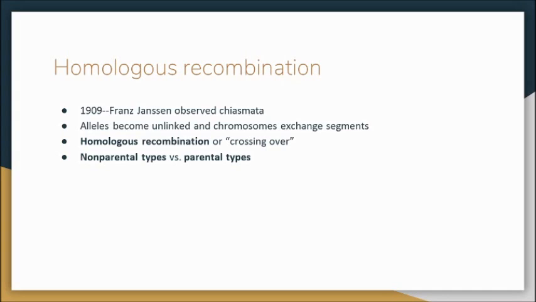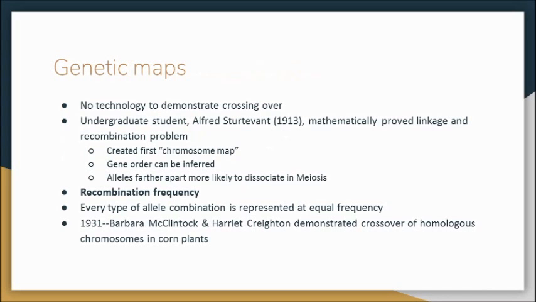Parental types are going to exhibit the same allelic combinations as parents, and non-parental types are going to be the result of crossing over. There will be a difference in alleles from the parent type because of this crossing over effect. However, there was no technology to demonstrate crossing over. So an undergraduate student, Alfred Sturtevant, in 1913, was able to mathematically prove linkage and recombination. He created the first chromosome map, which is a linear representation of gene order on a chromosome.